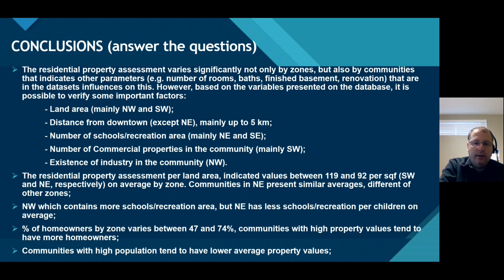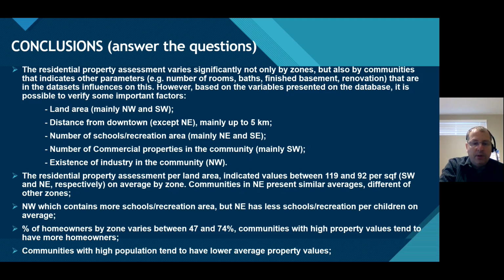The residential property assessment per land area indicated that the numbers can vary a little, between 9 and 190 per square feet. But the communities in Northeast present a similar average, different from the other zones. Northwest contains the most school recreation area, but when normalized by the number of children, Northeast has less school recreation area per child on average. The percentage of home owners varies between 47 and 74% on average per zone. But inside the zones, the communities can vary significantly.